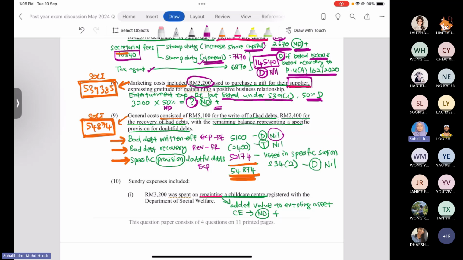Okay, suddenly the debtors come back and make the payment. Recovered. So this one is a revenue received, subject to tax, but this item already appears in the SOCI, so no further adjustment needed.